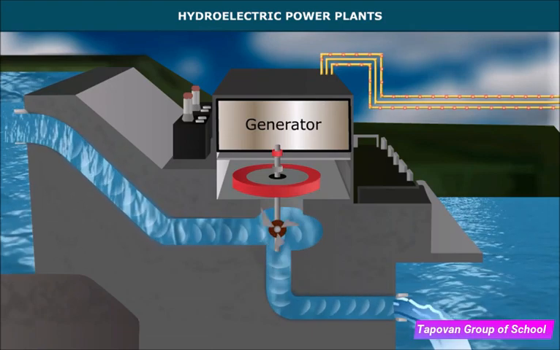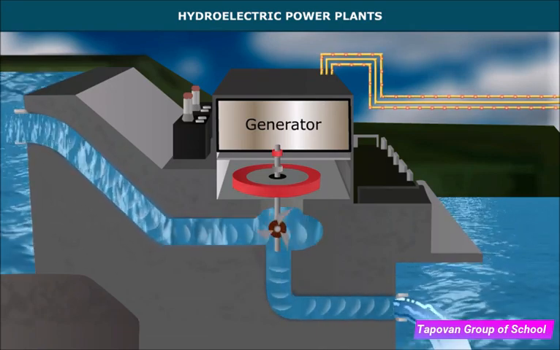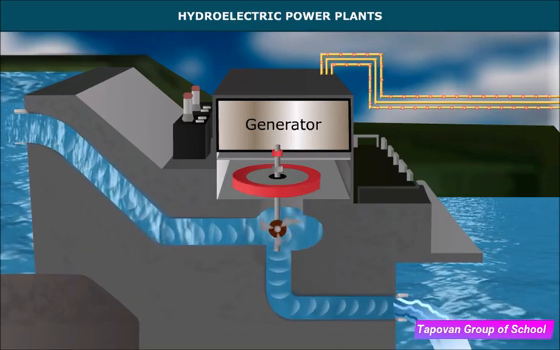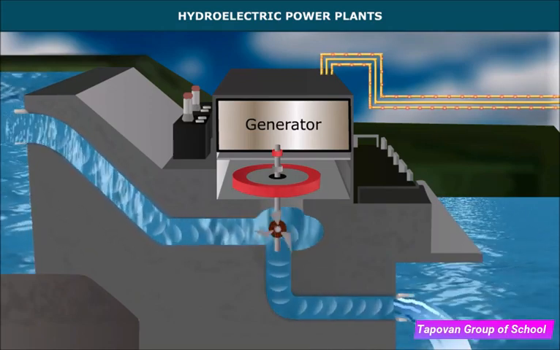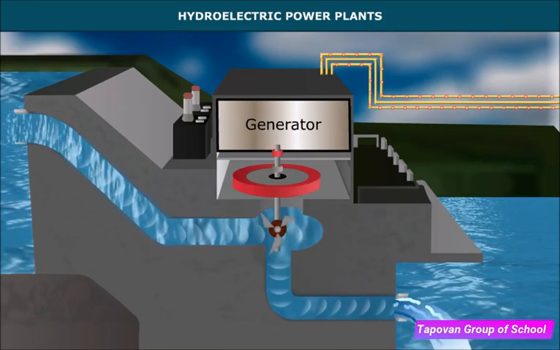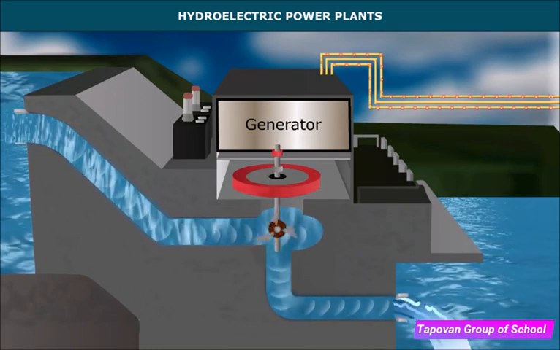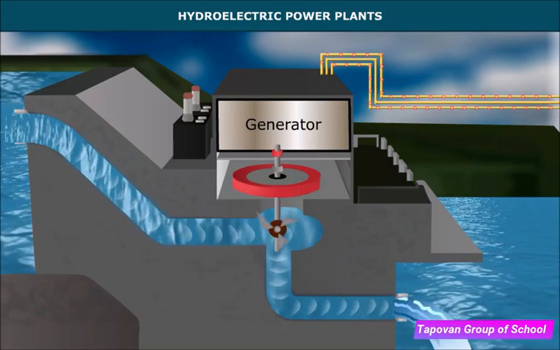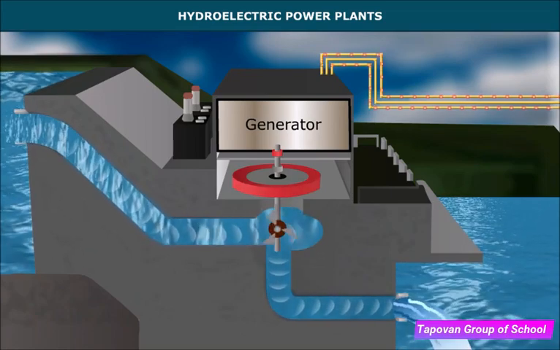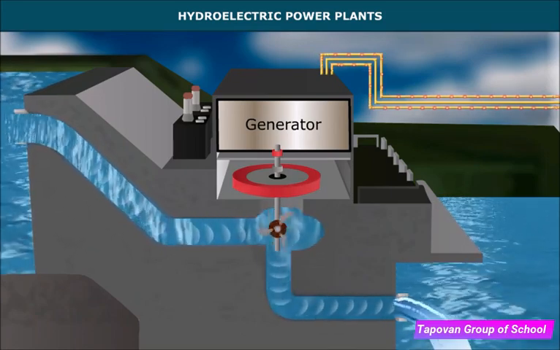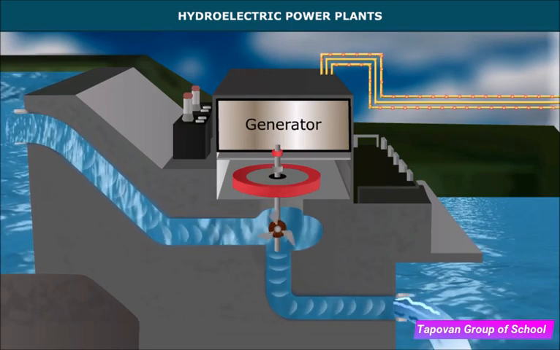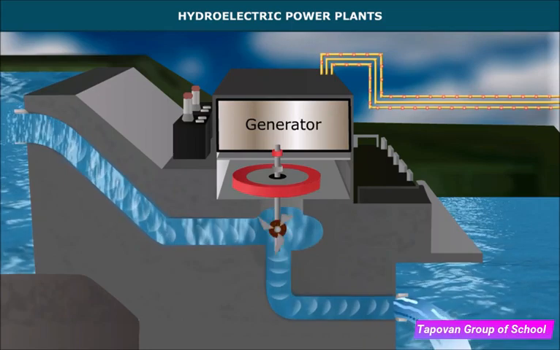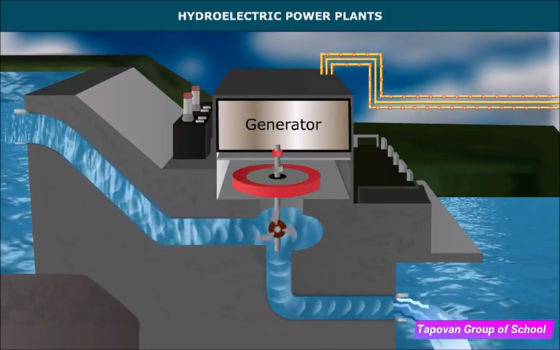Hydroelectric power plants. The basic principle of hydroelectric power is that the potential energy of the water stored at great heights in dams is converted into kinetic energy by allowing the water to fall at high speed onto the blades of turbines. These turbines are connected to electricity generators. When the shaft of the turbine rotates, the coil of the generator also rotates and produces electricity.